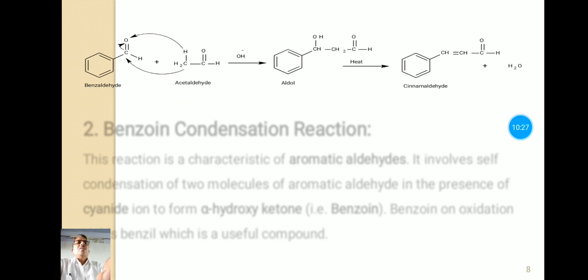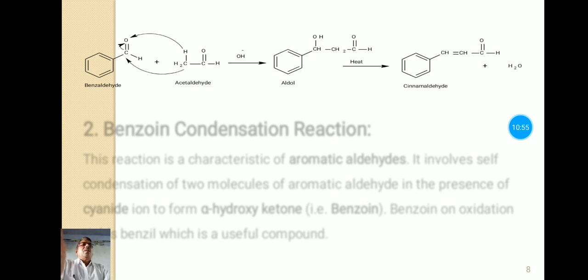Here the carbonyl oxygen is more electronegative than carbon, so pi electrons are slightly shifted towards the carbonyl oxygen, and the CH2 group gets attached to the electron deficient carbon of benzaldehyde.